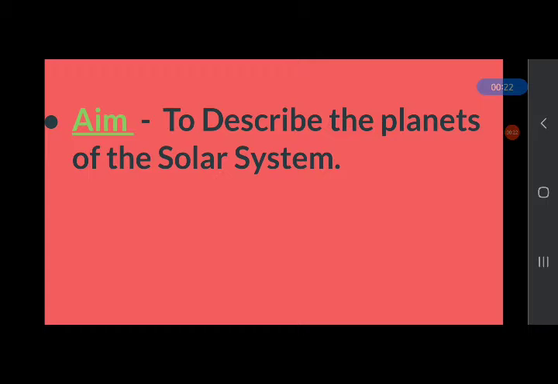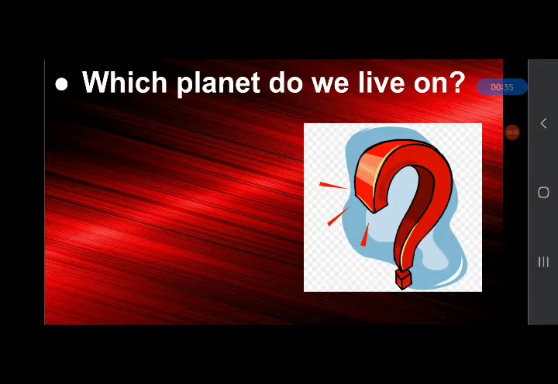Our aim for today is we will learn to describe the planets of the solar system. We will learn something about each planet. Now you need to answer, which planet do we live on? You can answer to your partner.